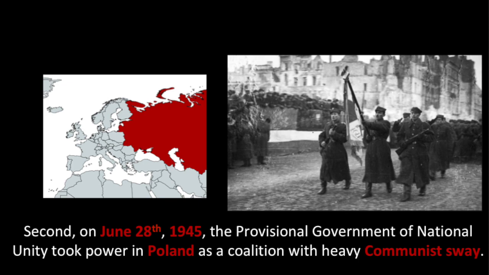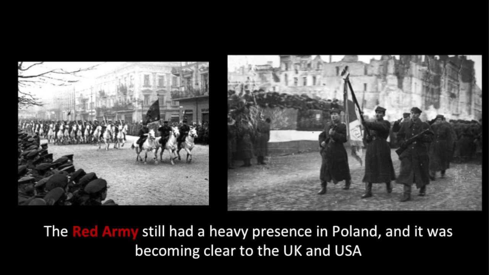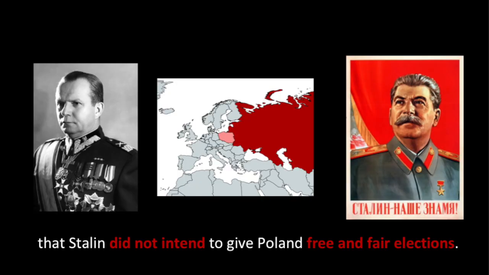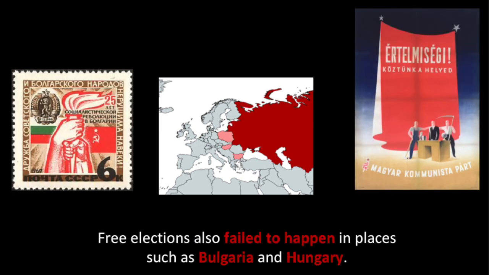Second, on June 28, 1945, the Provisional Government of National Unity took power in Poland as a coalition with heavy communist sway. The Red Army still had a heavy presence in Poland, and it was becoming clear to the UK and USA that Stalin did not intend to give Poland free and fair elections. Free elections also failed to happen in places such as Bulgaria and Hungary.